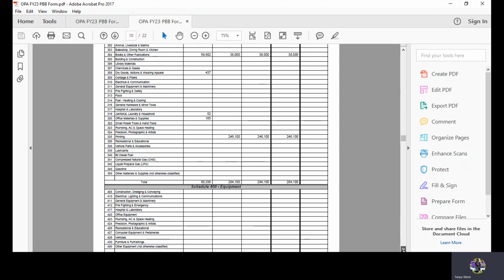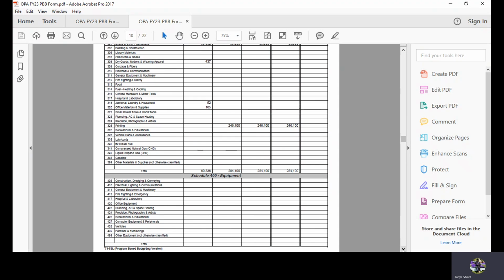In this instance, this program has no class 400 activity, and the department has no Schedule M in this particular program, so there would be no class 500, 700, 800, or 900 line items to report.